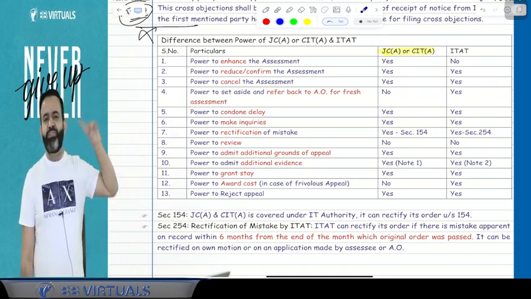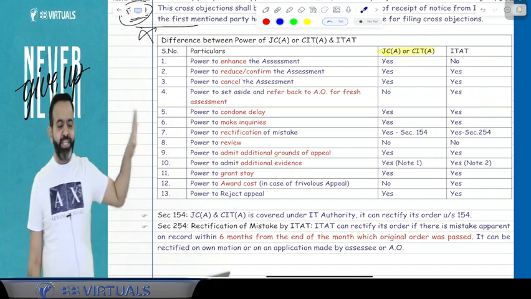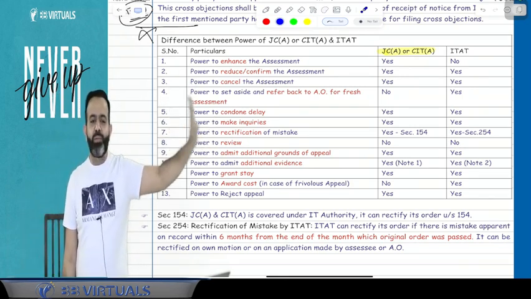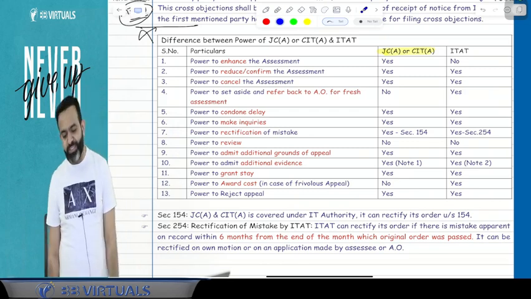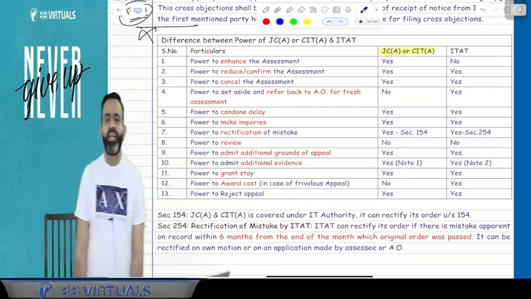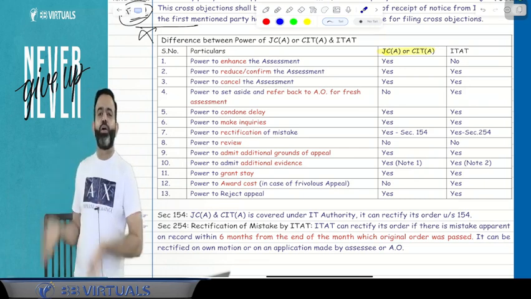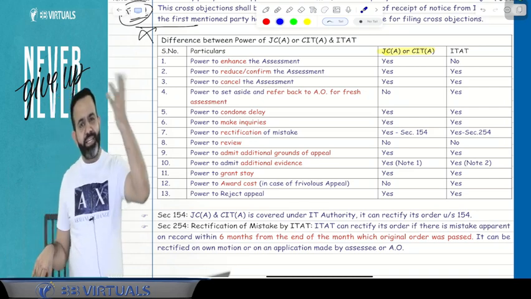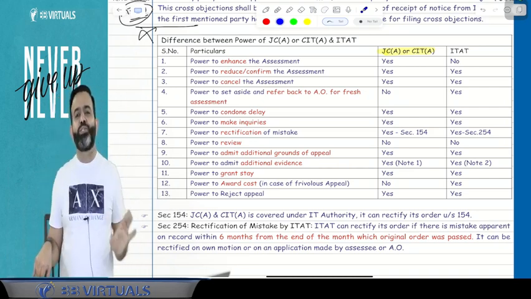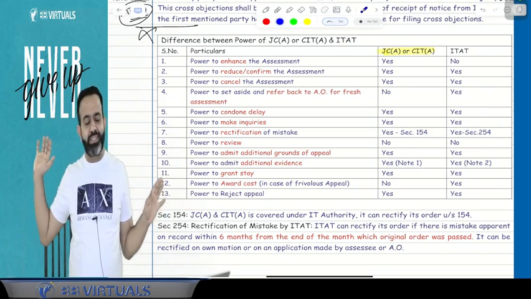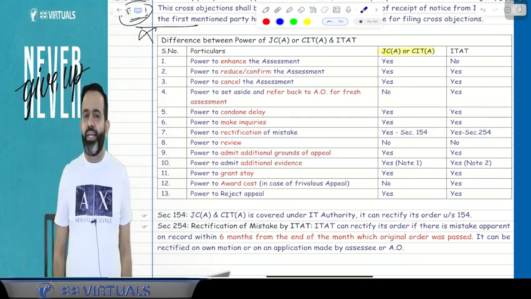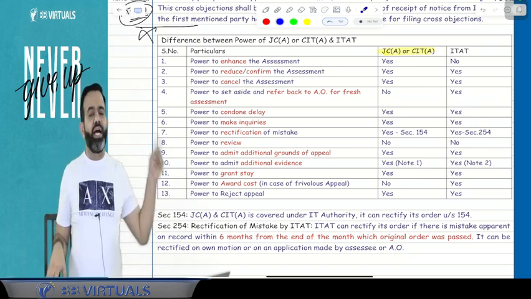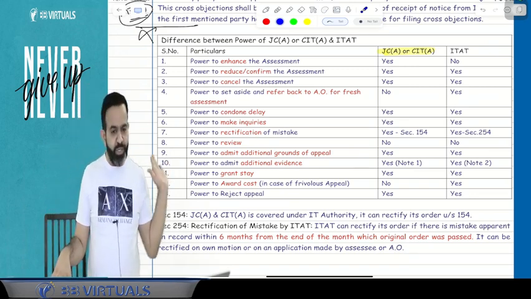But ITAT will not increase your assessment. ITAT will either deny you the benefit or give you the benefit, but it cannot increase your assessment. CIT Appeal can enhance your assessment, because CIT Appeal or Joint Commissioner Appeal is like the income tax department only, like an assessing officer only. So CIT Appeal and JC Appeal can enhance your assessment, but ITAT will not. You got my point or not?